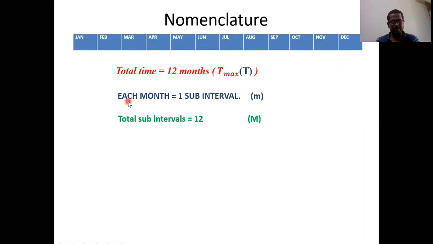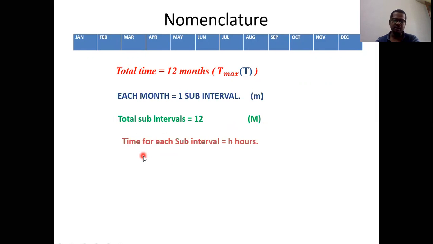When you are considering each month, it is one sub interval. January is one of the intervals. June is also one of the intervals. September is also one of the sub intervals of the total. A sub interval is represented by small m. And the total number of sub intervals, which is 12, is represented by capital M. Here, how many months are there? 12 months are there. Each month is a sub interval, so the total sub intervals are 12, represented by capital M.